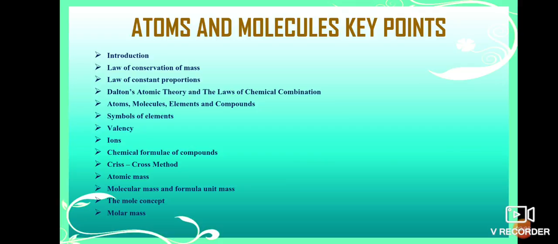So let us make a note in your notebooks. First one is the introduction. Next, law of conservation of mass. Law of constant proportion. Dalton's atomic theory and the laws of chemical combination.